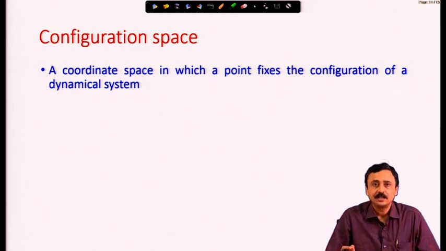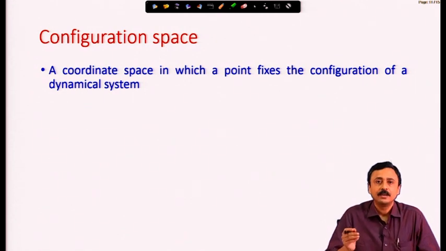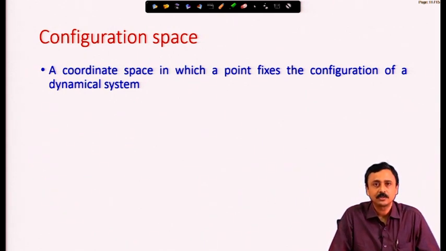In this space the configuration of a dynamical system is represented by a point, just like the position of a particle is represented by a point in the xyz coordinate system. So, xyz coordinates are actually the configuration space of a particle's motion. We have discussed orientation and parameterization of orientation. A point in the 4-dimensional space can represent the orientation of a body.